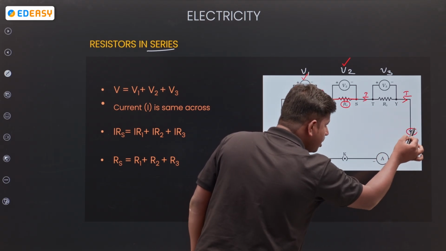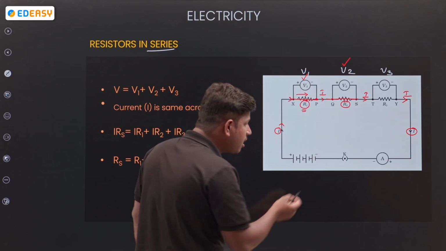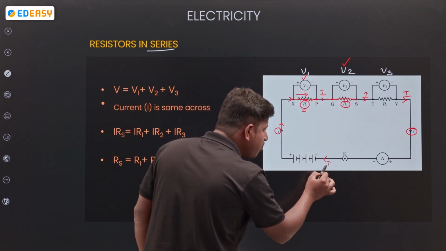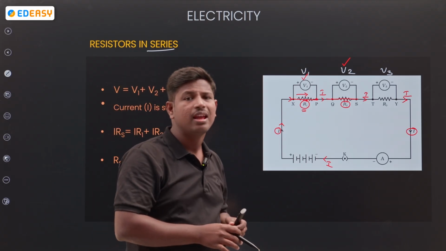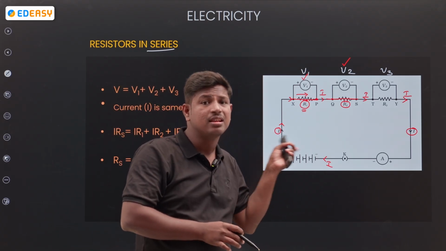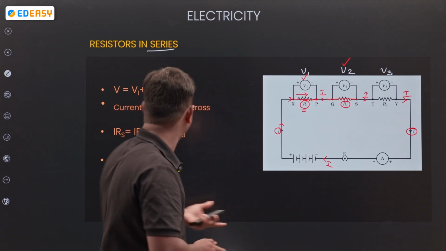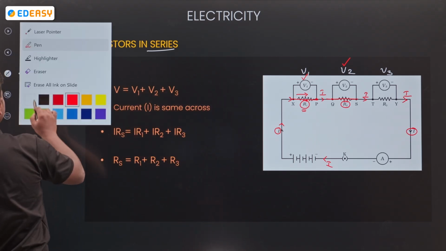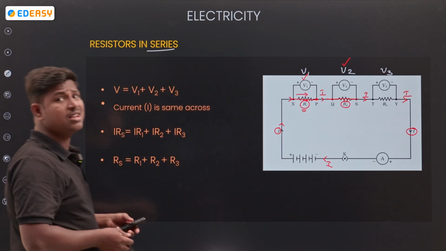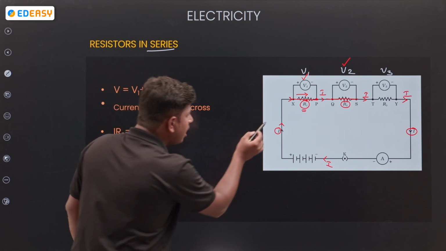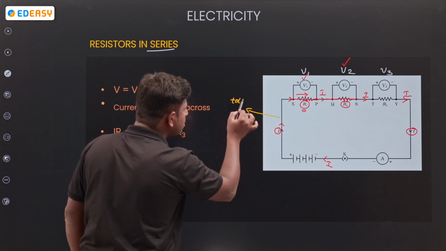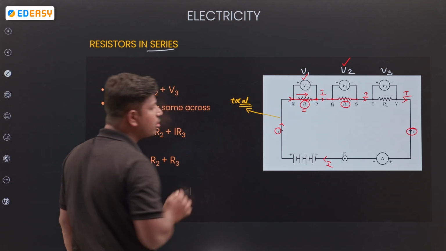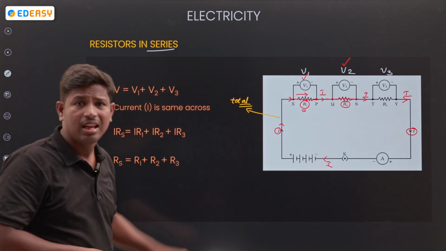Finally coming to the ammeter, the same amount of current reaches here also. So the current remains the same when the resistors are connected in series. What changes? The potentials change. So I would like to calculate the total potential or net potential in the circuit.